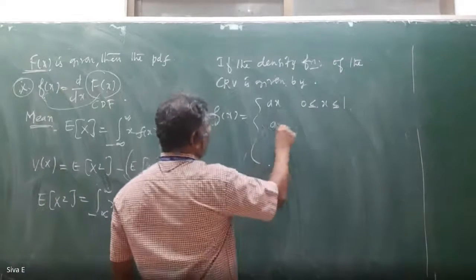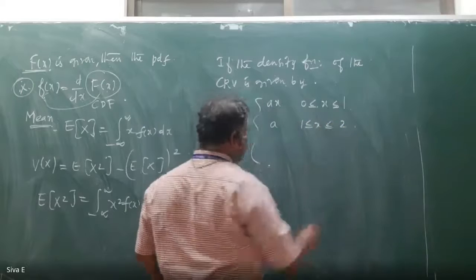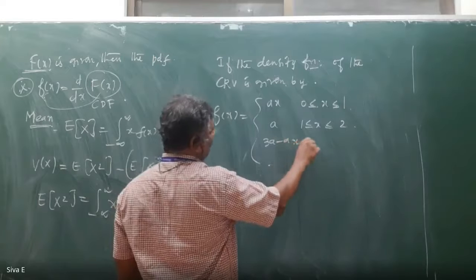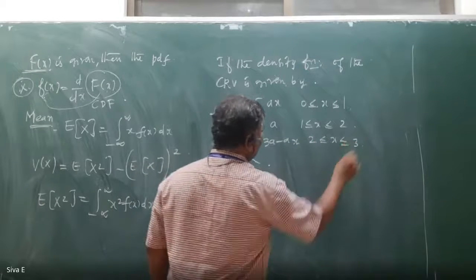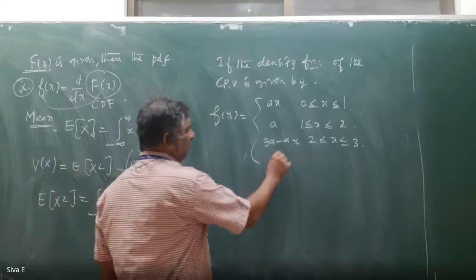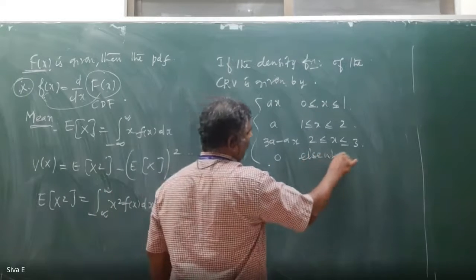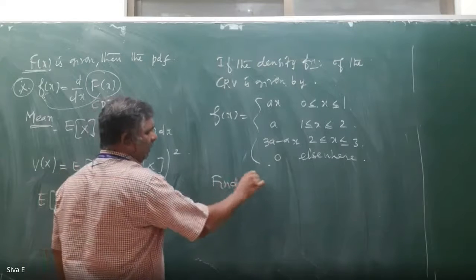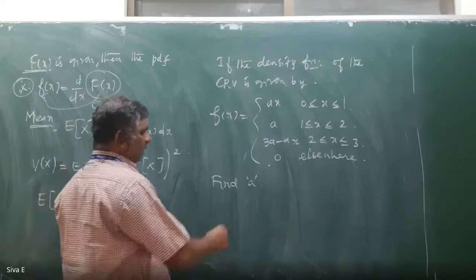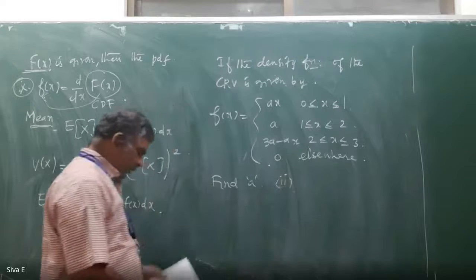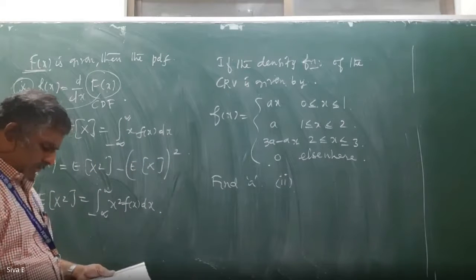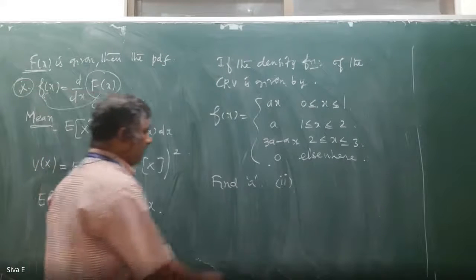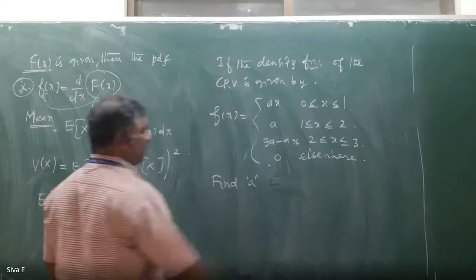a for 1 less than or equal to x less than or equal to 2, 3a minus ax for 2 less than or equal to x less than or equal to 3, and 0 elsewhere. Find a. Second one, okay, that is simple, but find a. Other things no need.